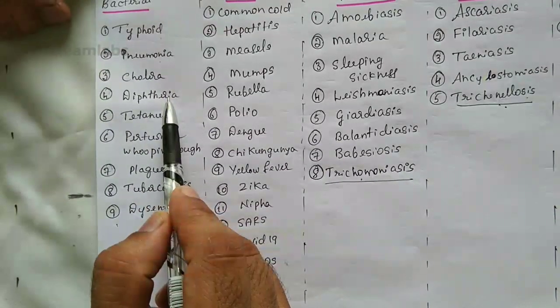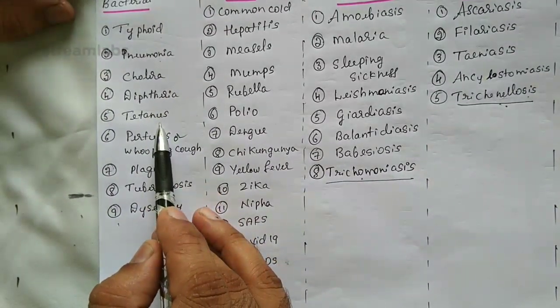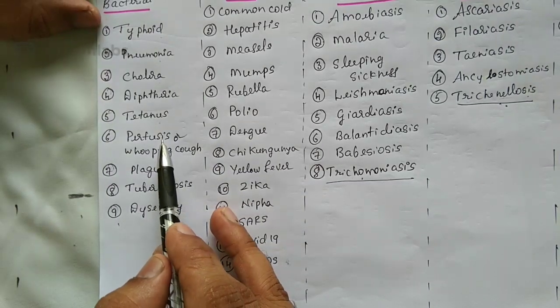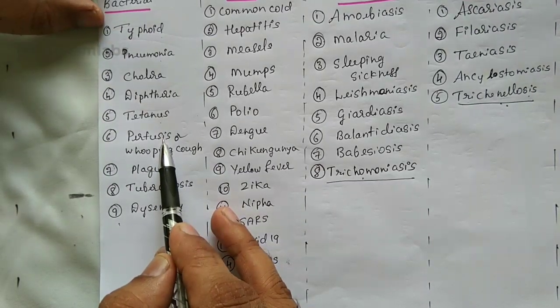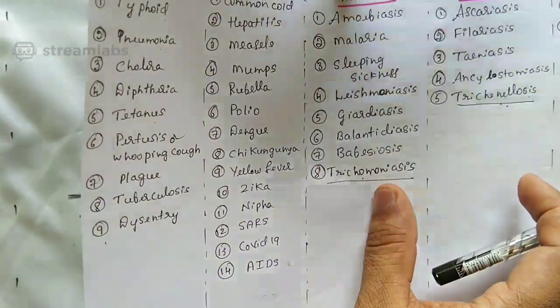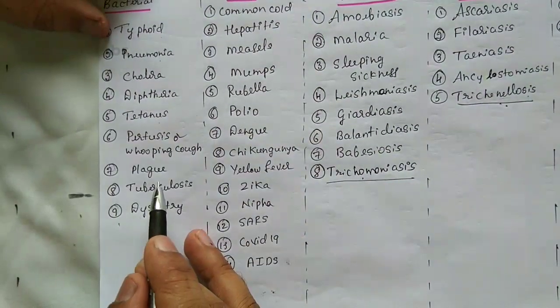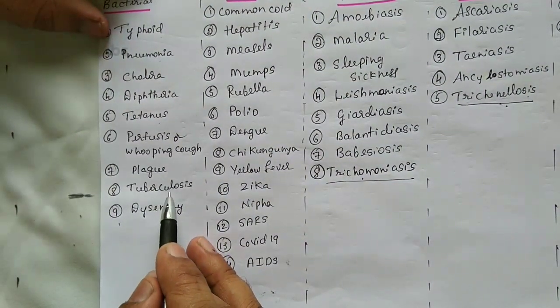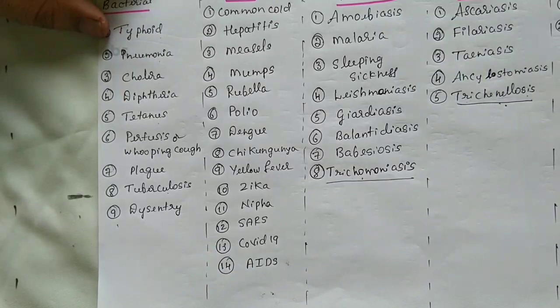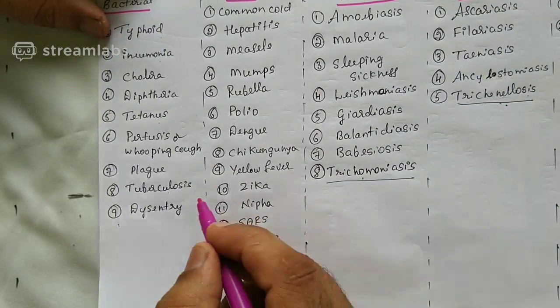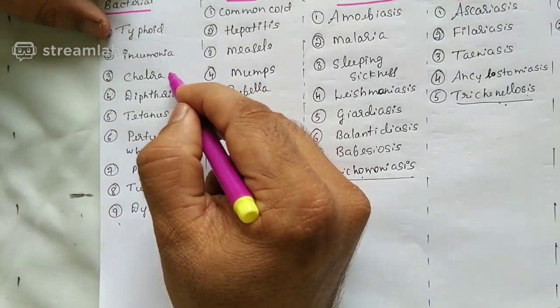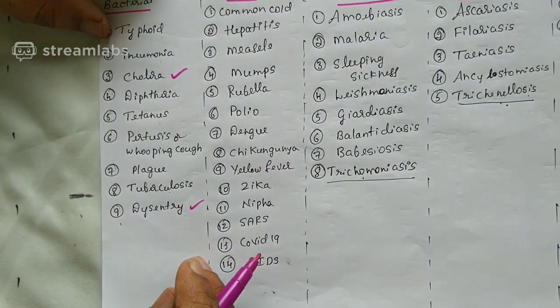Diphtheria? Yes, yesterday we have finished it. Tetanus? Yes, we have finished it. Lockjaw condition? Pertussis, whooping cough? That also we have finished. What about the plague? Yes, plague also yesterday we have finished. Tuberculosis has been finished. Dysentery, it was not finished. That means today I'll be taking dysentery and cholera for the discussion.